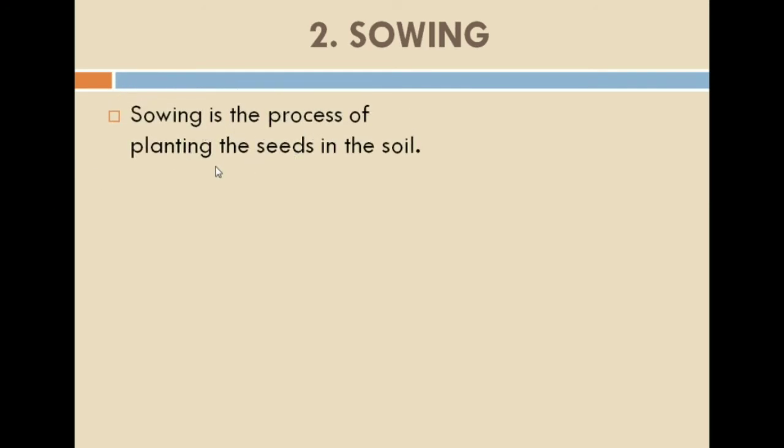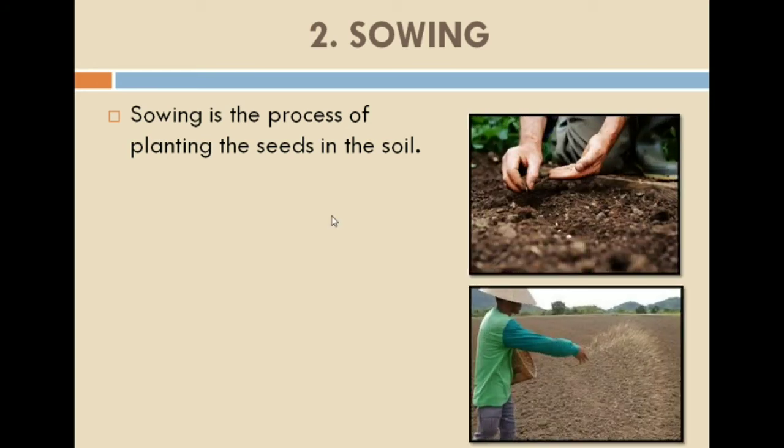Sowing is the process of planting the seeds in the soil. Now we know that for growing the crop, we must sow the seed into the soil. When we insert the seeds into the soil, it is known as sowing. You can see in the picture that in the first, the farmer is inserting the seeds in the soil. In the second one, the farmer is sowing the seeds by spreading them, right? So these are the pictures of sowing.